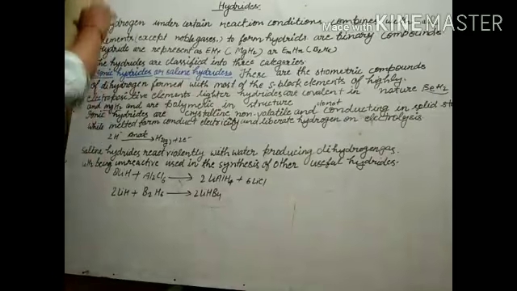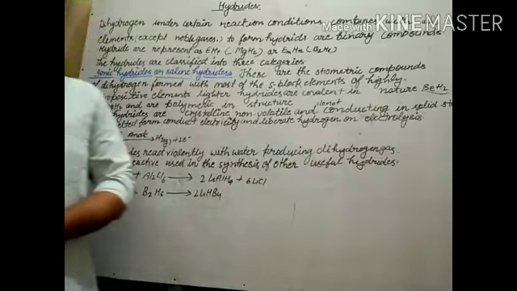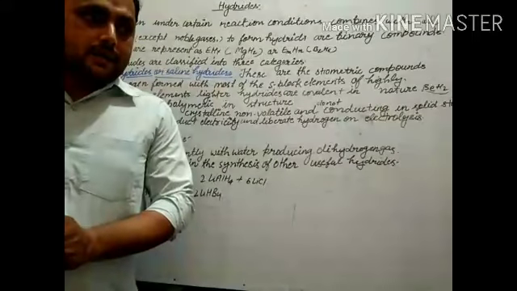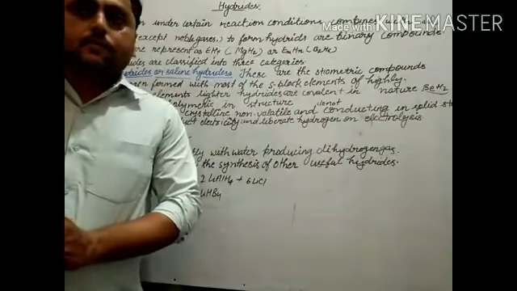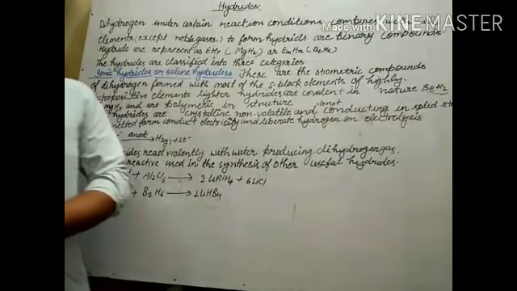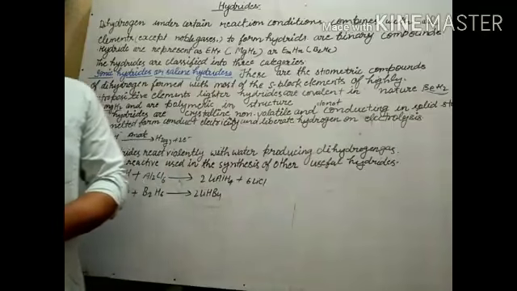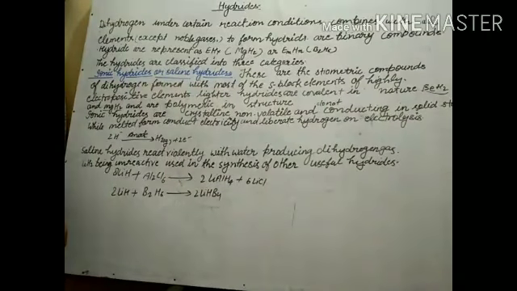Okay. So what we have seen is that hydrides are the compounds of hydrogen with elements except noble gases. They are binary compounds, for example B2H6 and MgH2. Hydrides are classified into three categories. First is ionic, second is covalent, and third is non-stoichiometric. The ionic ones are also known as stoichiometric compounds.